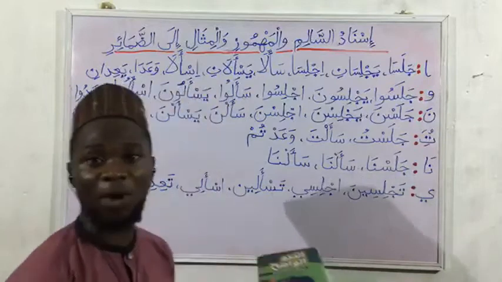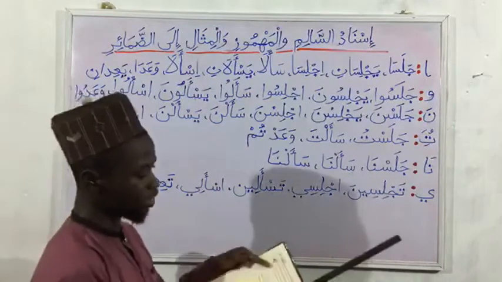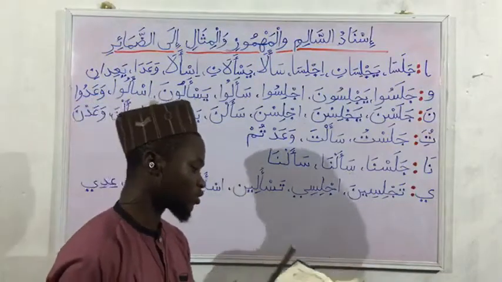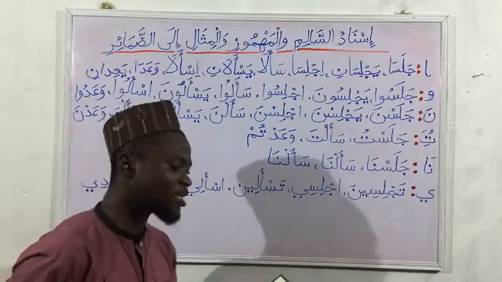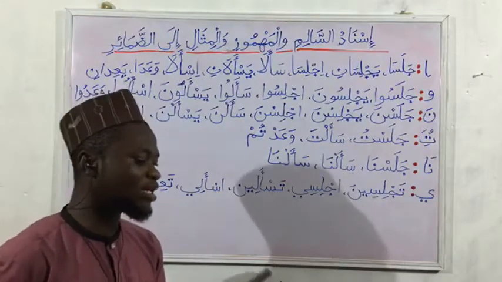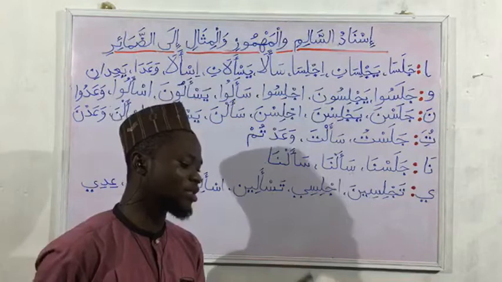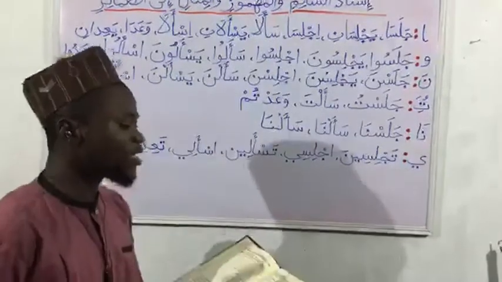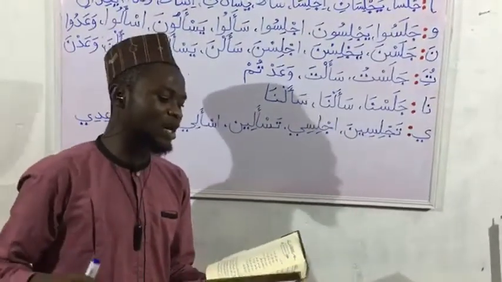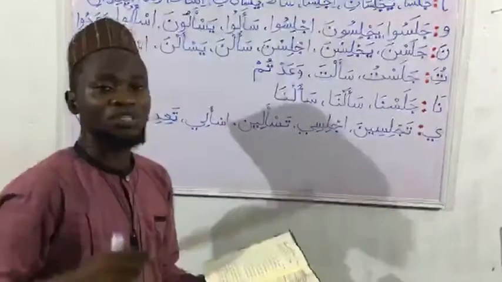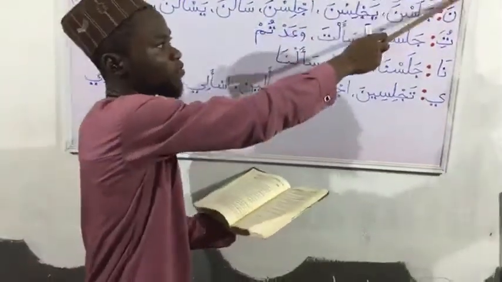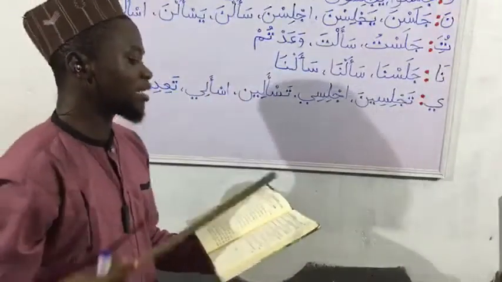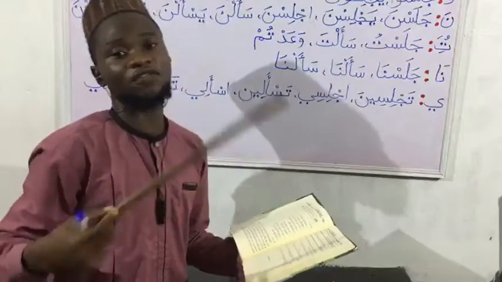Now, let's read from our reference book, Nahw Wadi, Part Three. Here I have page 221. So it starts from the corner. It says: إذا أسند السالم والمهموز والمثال إلى ضمائر رفع البارزة لم يحدث هذا الإسناد فيها تغييرا. Like we mentioned earlier, if we attach Salim, Mahmuz, and Misal to the pronouns we have mentioned, Alif al-Ithnain, Wawul Jama, Nun al-Niswa, Ta al-Mutaharika, Na ad-Dallatu al-Fa'il, Ya al-Mukhataba, this attachment does not cause any change.